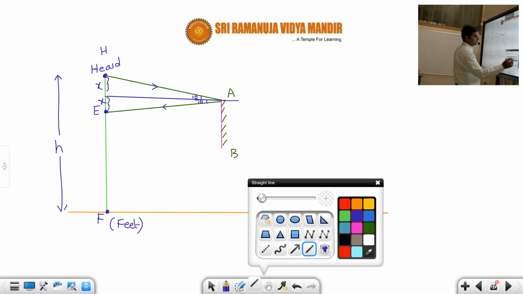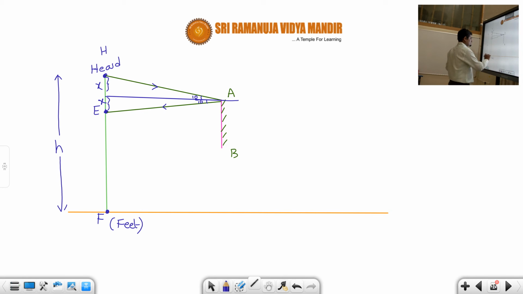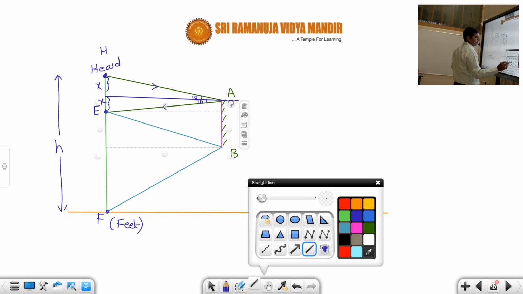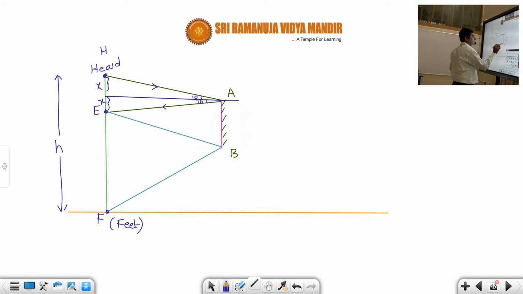Now the second thing is the feet. If he has to see his feet, let us see how. First, an incident ray should start from here and fall on the extreme point of the mirror. Then from there it should enter the eye. And then here we have to draw the straight line.